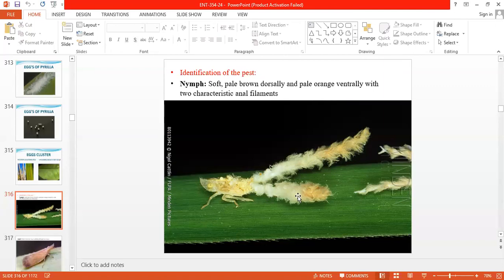This is the specific identification mark for the sugarcane Pyrilla nymph. So the body of the nymph is soft, brownish dorsally, and pale orange on the ventral or lower side of the body, and two characteristic anal filaments are noticed on the body.